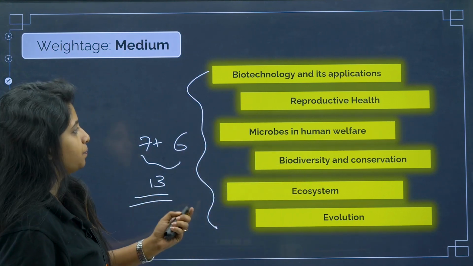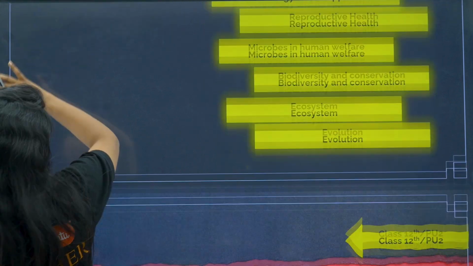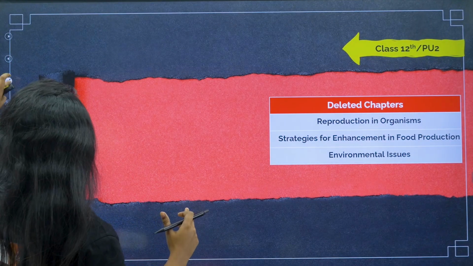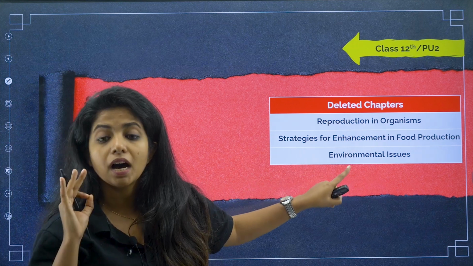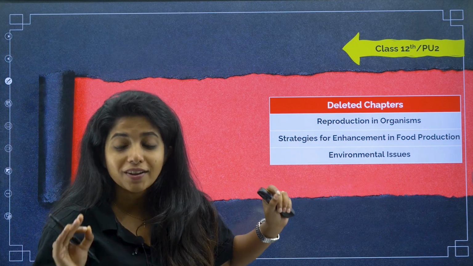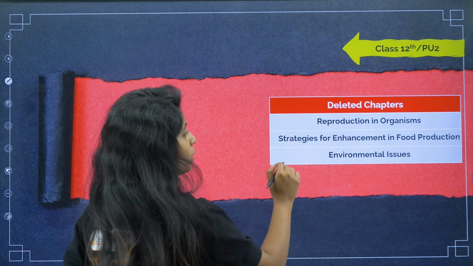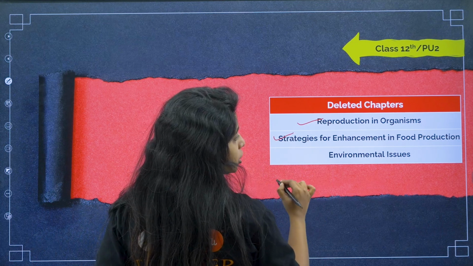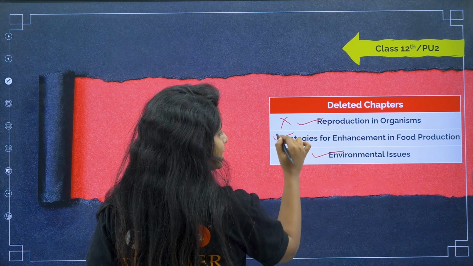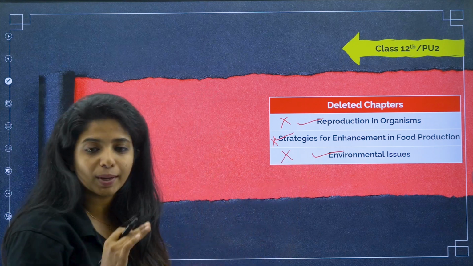Now going ahead with something that could confuse you. If you have an old book of biology, please understand that these chapters are deleted chapters. You should not invest your time in studying them. What are those? Reproduction in organisms, strategies for enhancement in food production, and environmental issues. These chapters are not there anymore in your 12th syllabus.